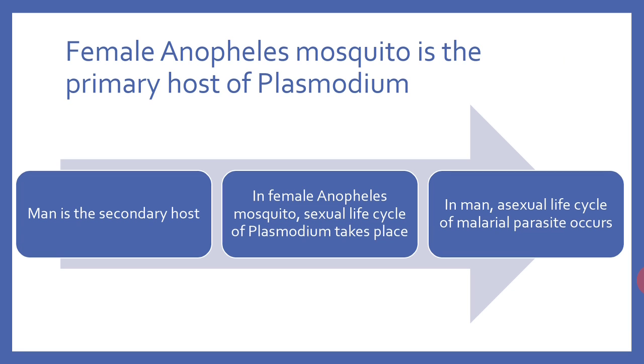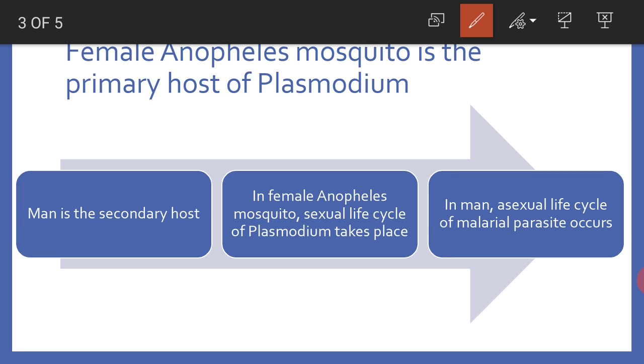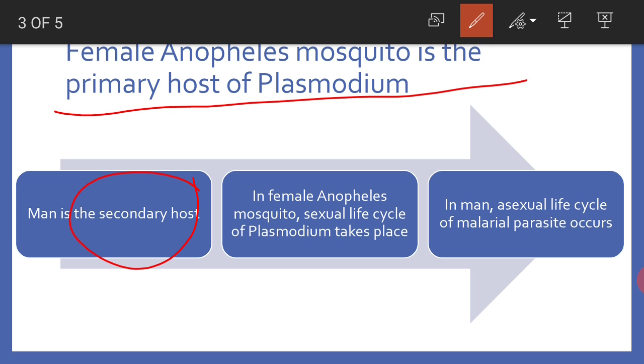Female Anopheles mosquito is the primary host of Plasmodium, whereas man is the secondary host. The difference between primary host and secondary host is that in the primary host, the sexual life cycle of the parasite occurs, whereas in the secondary host, the asexual life cycle of the parasite occurs. So, in female Anopheles mosquito, the sexual life cycle of Plasmodium takes place, whereas in man, the asexual life cycle of the malarial parasite occurs. The asexual life cycle of the malarial parasite is called schizogony.